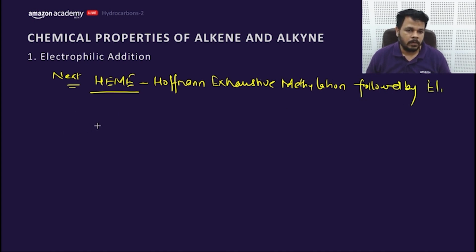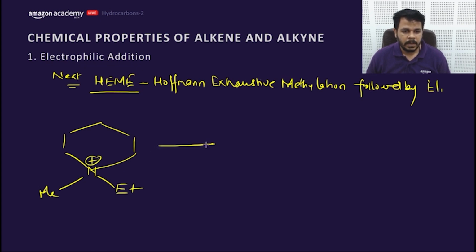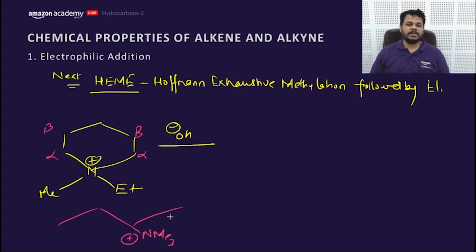Now what actually happens here? The question is asked like this: nitrogen has a positive charge, this is Me, and OH is given to it. Now this is the alpha position, this is beta, this is alpha and this is beta. This NMe3 positive is so acidic that it will make the beta hydrogens very acidic.